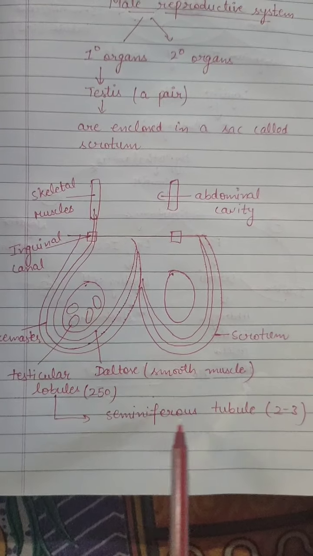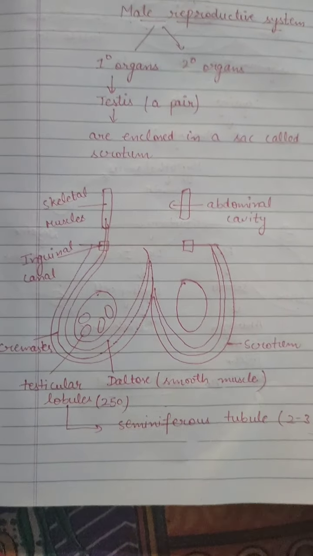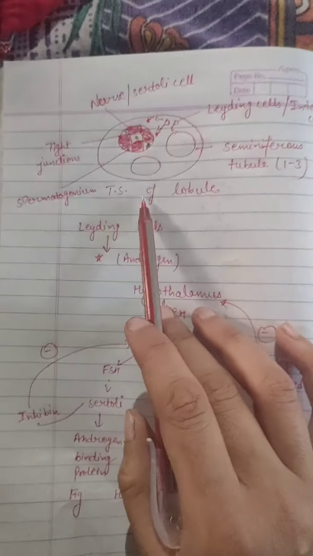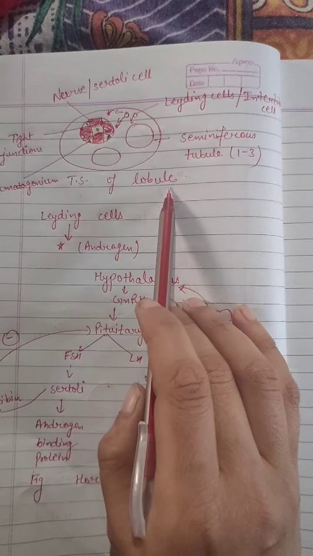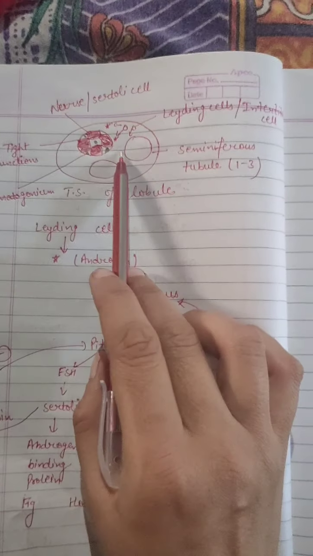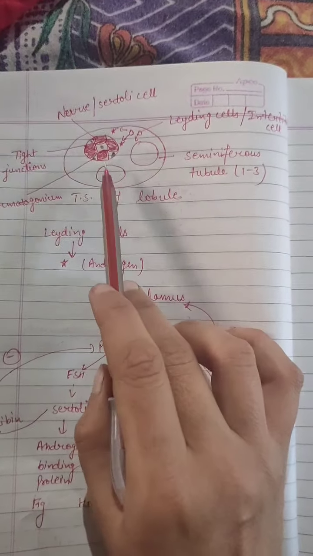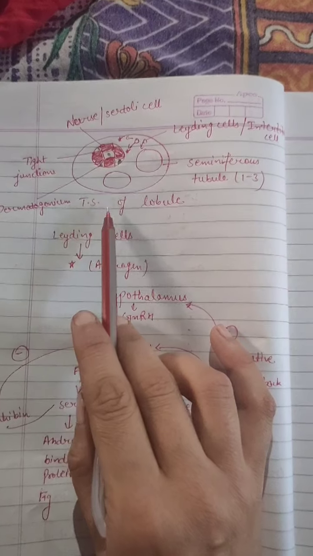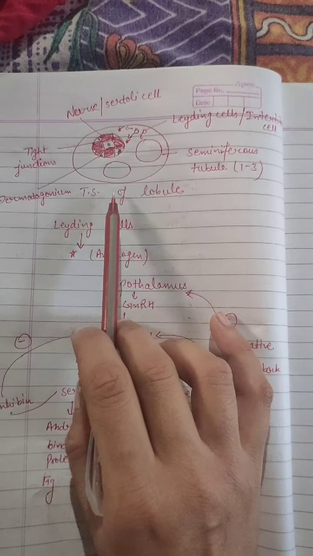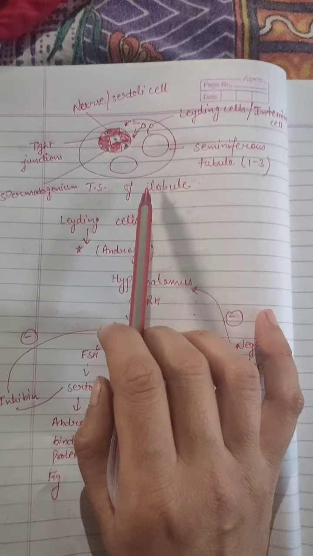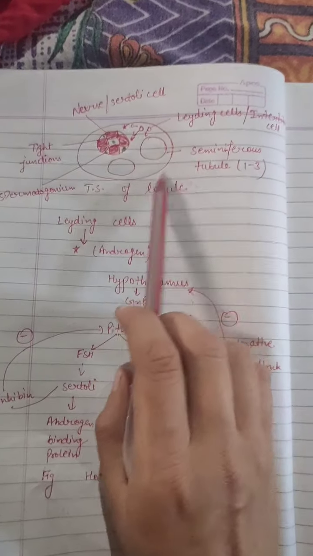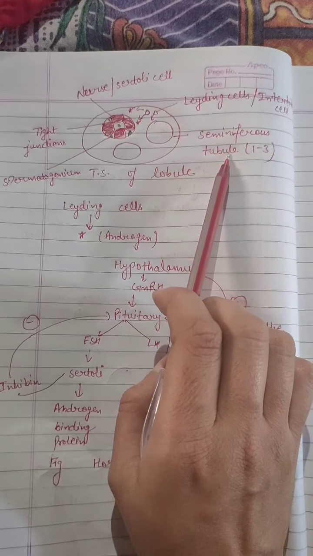If we cut the testes and see their section, that is known as the transverse section of lobules. In the transverse section of a lobule, we observe this kind of structure. These are the seminiferous tubules. In a testis, 250 testicular lobules are present, and in each lobule 1 to 3 seminiferous tubules are present.